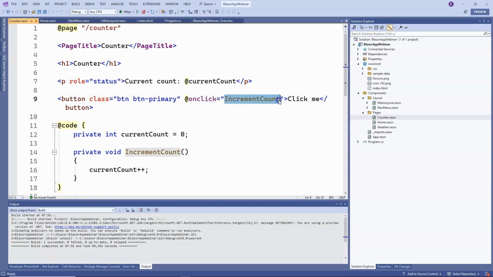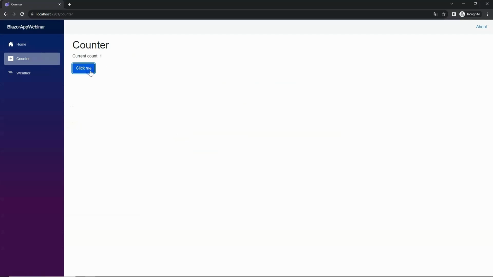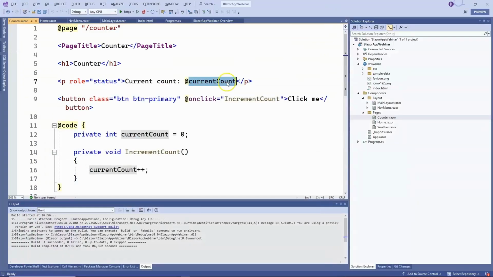We display the current value of our counter in a paragraph, and this value that we display here is nothing more than a field created in C# code. So we are not using JavaScript here, but C# code. We have a field and display its value in a paragraph. Then we have a button that, when clicked, calls the IncrementCount method, which simply increases the value of the currentCount field by 1. And thanks to this, everything updates nicely without refreshing the page. As I showed you, notice that everything works correctly.